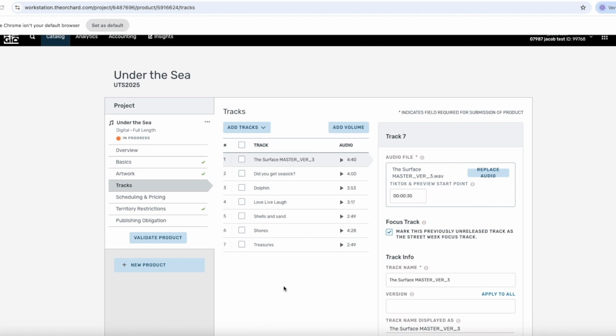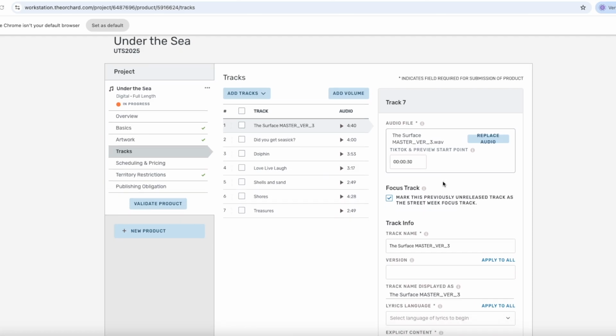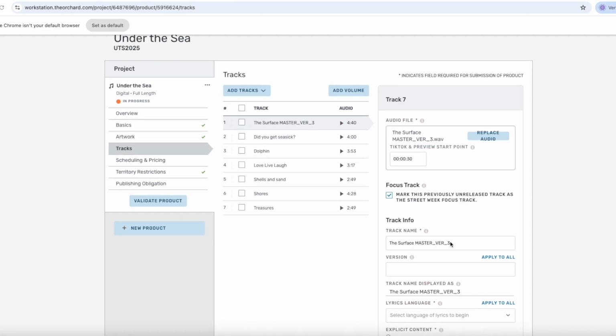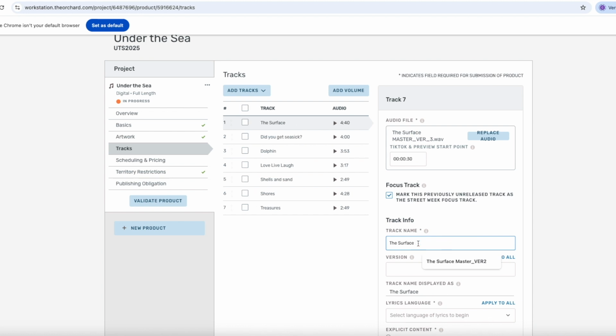So, we gave it a few minutes and the files are now fully uploaded. We can see the individual tracks listed here, and we're currently viewing the data for track number 1, which is also highlighted here. In the top right corner, we can see the name of the audio file. It's a good idea to check that the correct master file was uploaded by verifying the file name. The track is initially named after the file name, but since the track should not be called the Surface Master version 3, we will type in the correct name here instead, which is only the Surface.